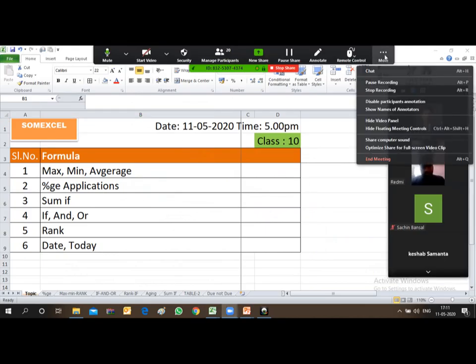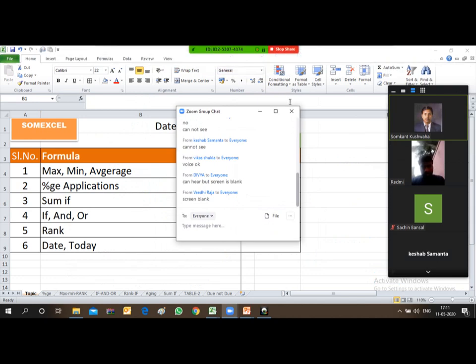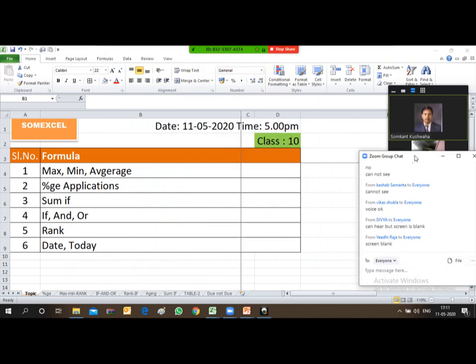Hope you are now able to see the screen and I am audible. Okay, thank you friends. Abhishek, you need to check your connectivity, as many are confirming they are able to see the screen and I am audible.